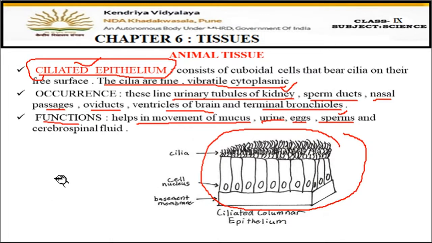Okay. So ciliated, how will you identify ciliated epithelium? Because some thread-like fibers are present on the cells which are called cilia. That's why the name is given ciliated columnar epithelium. One is simple columnar where cilia are not present, and this is ciliated columnar epithelium, you can say. Okay, cells are column-like, but they have threads present on them.